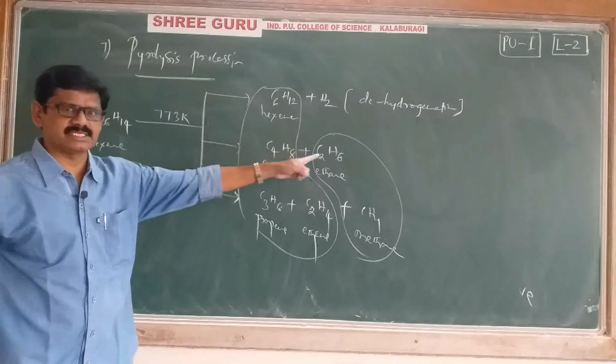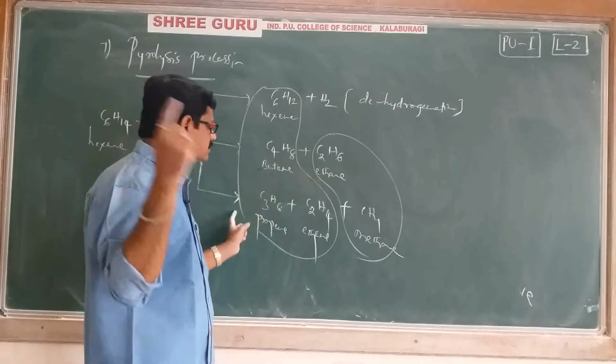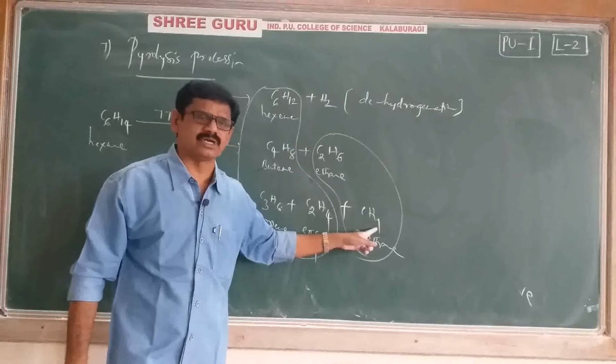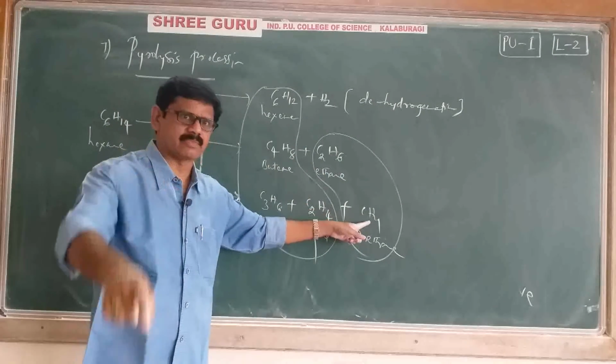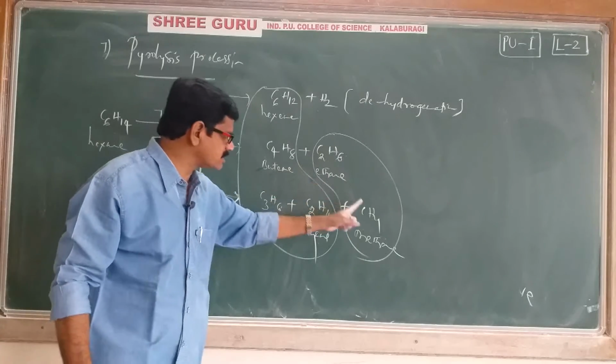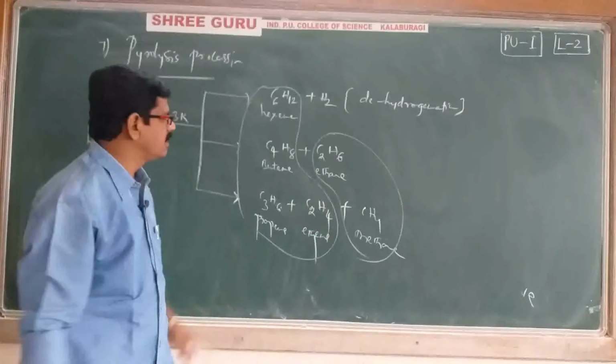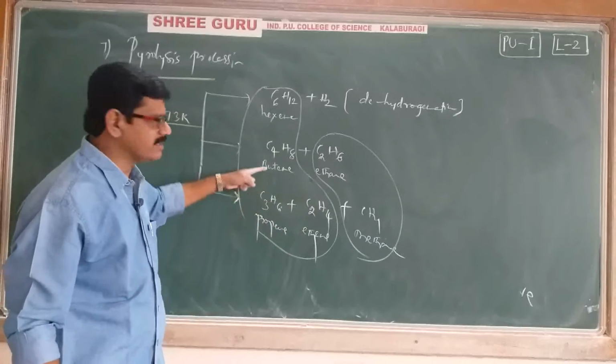In the second equation, the second compound is an alkane. In the third equation, the third compound is also an alkane. Second equation, second compound, third equation, third compound: they are alkanes. The remaining ones are all alkenes only.